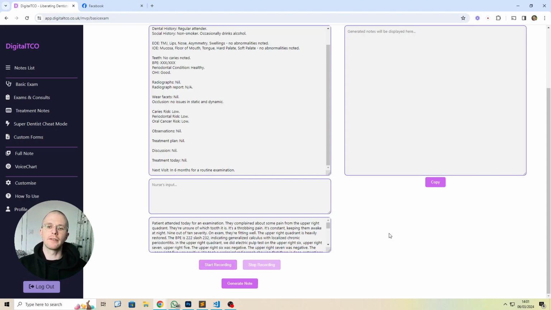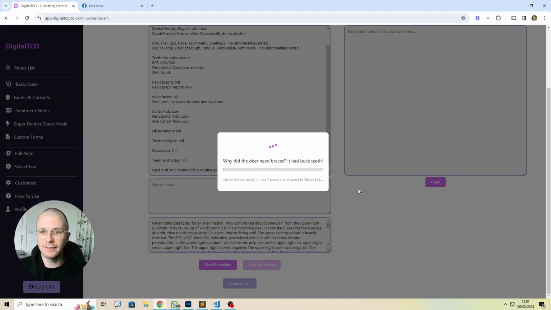Some people are concerned that it won't be able to pick up on all of those details. Well, let's have a look and see. It's extremely accurate. It will not miss out what you tell it. It's programmed that way. It's programmed to take your input as the utmost priority. So what have we got there? We've got pain from the upper right quadrant.